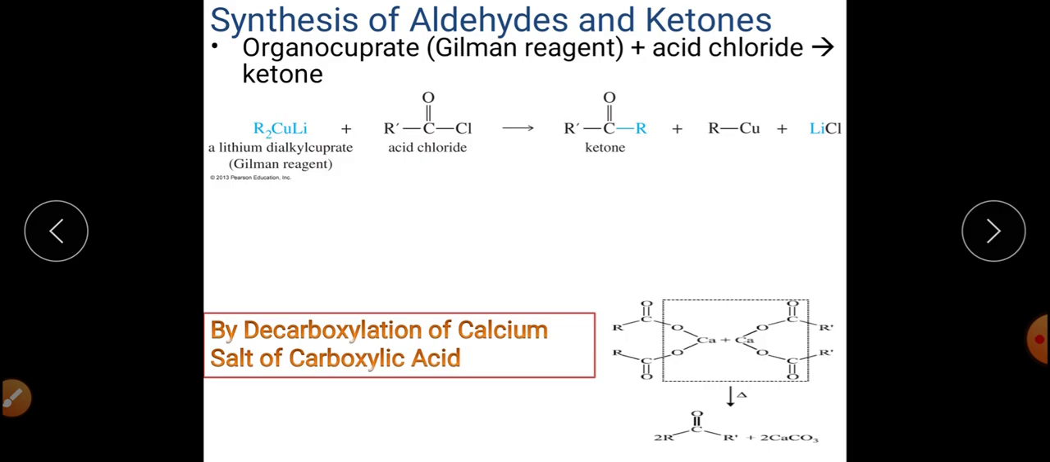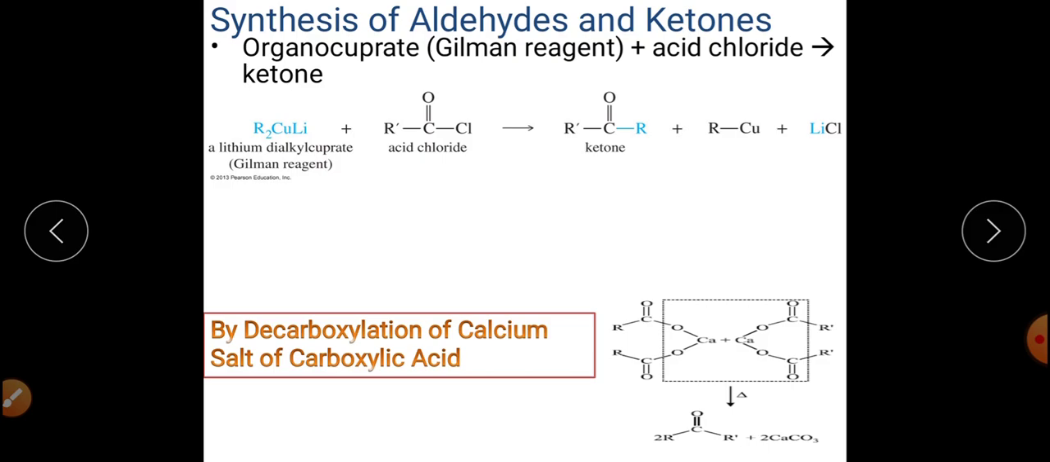So if somebody asks you about the use of acid chloride in the synthesis of aldehyde and ketones, you can easily explain that acid chloride can also be used for the synthesis of aromatic ketones by using Friedel-Crafts acylation reaction. Acid chloride can also be used for the preparation of ketones by using Gilman's reagent, that is lithium dialkyl cuprate, Gilman's reagent.